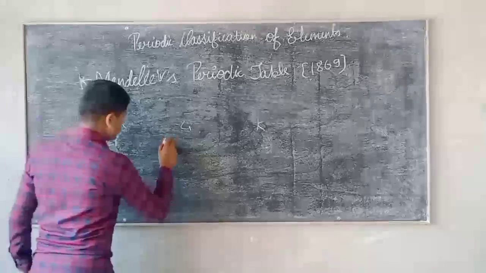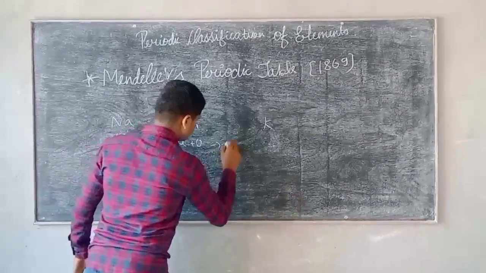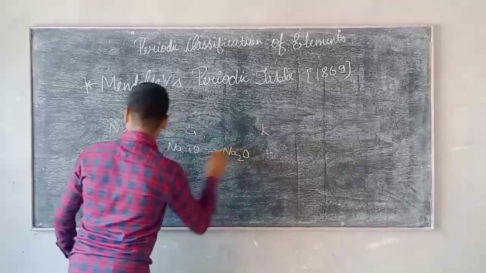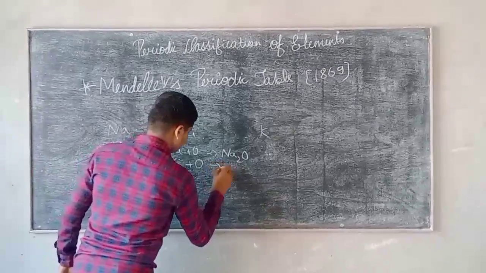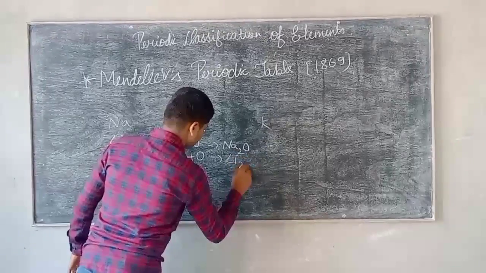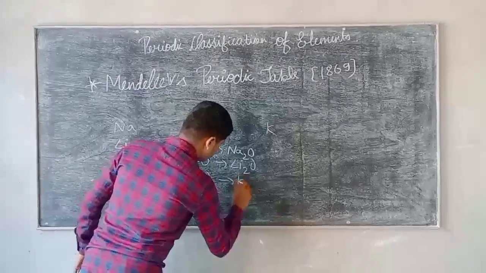When we react sodium with oxygen, it gives Na2O, and the same comes with lithium. When we react potassium with oxygen, it gives K2O.